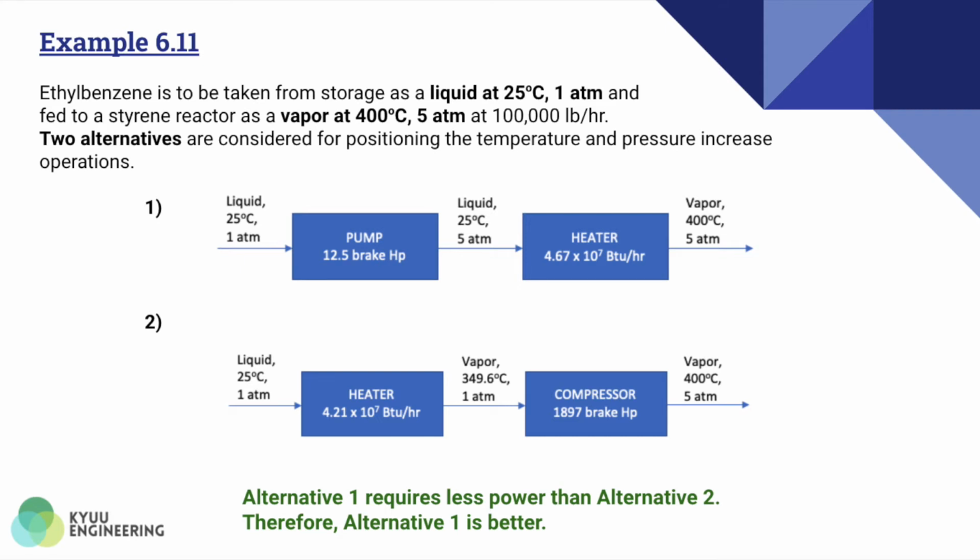The difference between these two alternatives is that the first alternative increases the pressure first, then changes the phase. Meanwhile, the second alternative changes the phase first, then increases the pressure. You can see that the compressor requires much higher power to increase the pressure of the steam when compared to using a pump. Therefore, alternative 1, which is pumping a liquid to a higher pressure, is more favorable than alternative 2 when vapor is compressed.